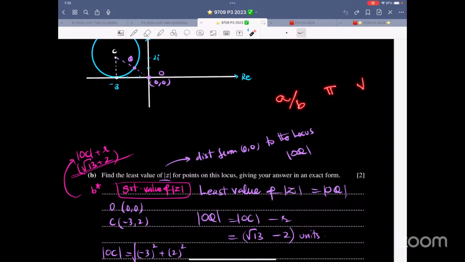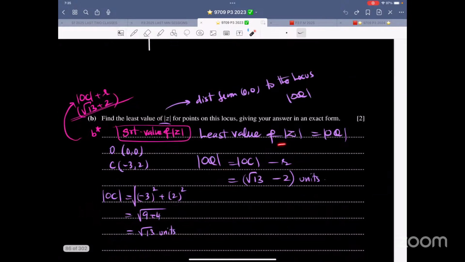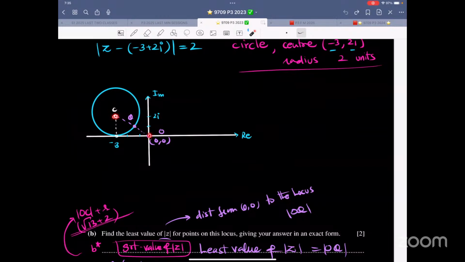Well, the exact form is fractions. It's in terms of pi. It is thirds. It could be in terms of e. It could be in terms of ln. Over here, right now, the surd form is applicable. Least value of modulus of Z or greatest value of modulus of Z, that means from a point to this locus. So since nothing is written, basically this is Z minus 0 plus 0. So this is distance from origin to the locus. So the only thing that we know is the center and this origin. Find this distance. If I subtract the radius, I'll get this thing OQ. And if I have OC and if I add the radius, I'll get the greatest distance.